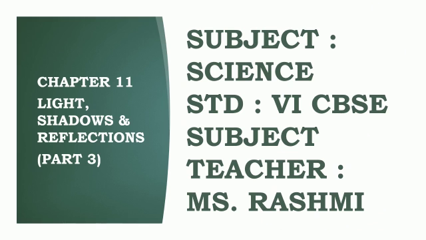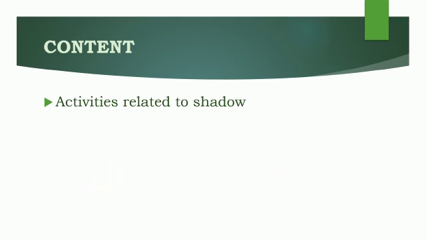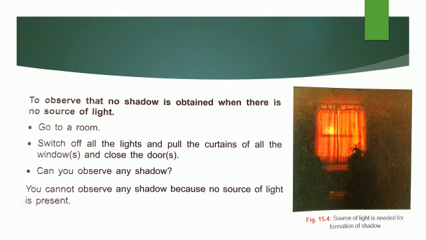This is the third part of chapter number 11, Light, Shadows and Reflections. Children, in the previous part of this chapter, we had studied about the shadow and the formation of the shadow. Now in this part, we will study about the activities which are related to the shadow. The first activity that we will be studying: no shadow, no source of light.